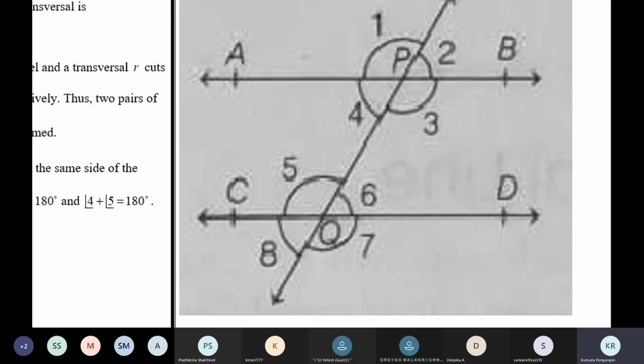Which are the allied angles here? Allied angles are a pair of angles. Which are the allied angles here?